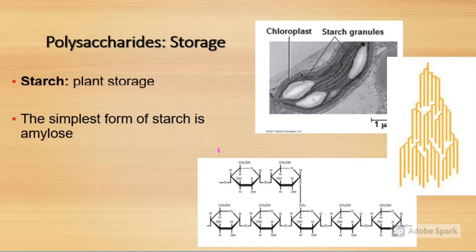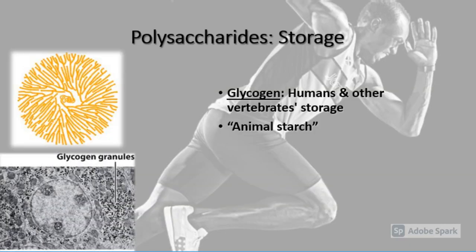Starch is a storage polysaccharide of plants. These consist entirely of glucose monomers. As you can see with the vertical structure on the right, that is a very complex structure. Plants store surplus starch as granules within their chloroplasts. Glycogen is also referred to as animal starch because this is how humans and other vertebrates store their carbohydrates. We store it mainly in our liver and muscle cells.